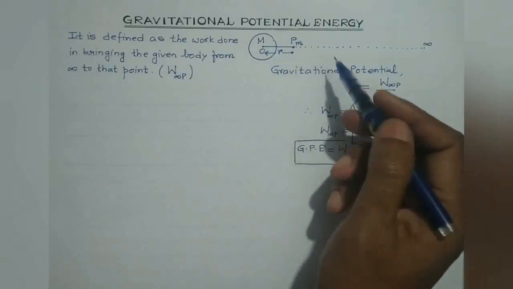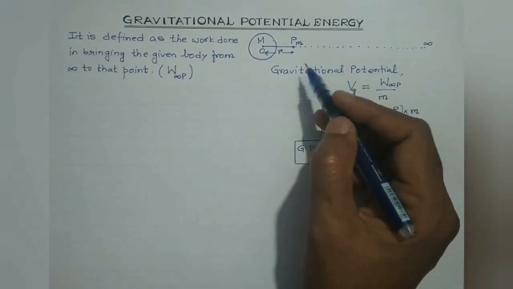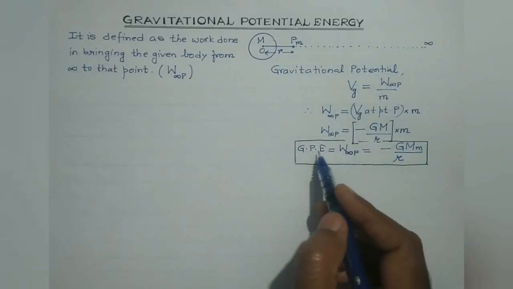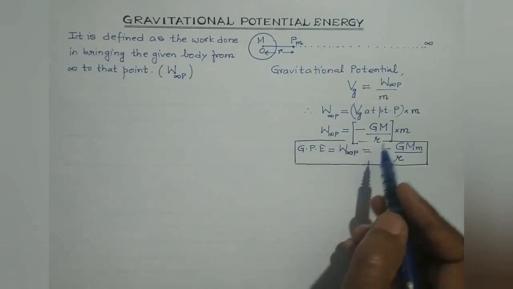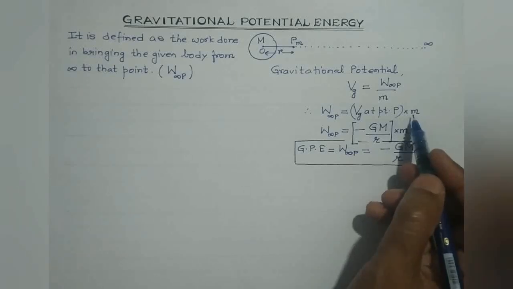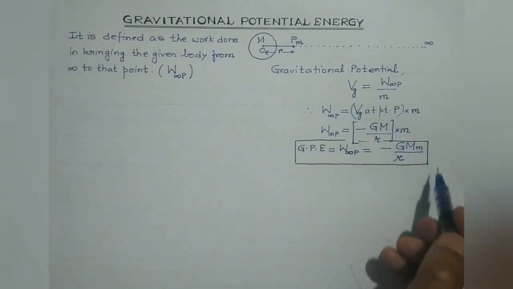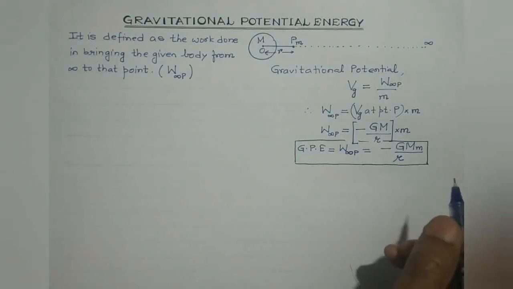This work done gets associated with the mass small m as its gravitational potential energy. Thus, the gravitational potential energy of a mass small m at a point is equal to the gravitational potential multiplied by the mass of that body. Clear? Let us derive this formula by using the calculus method.